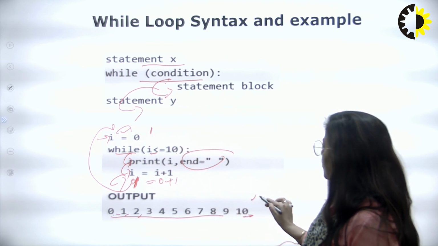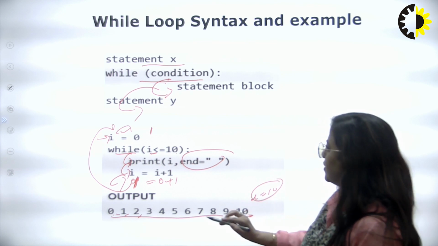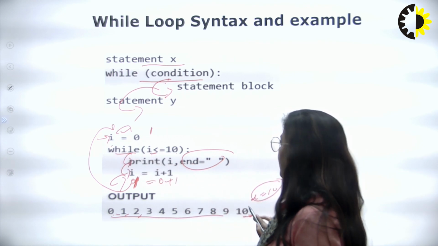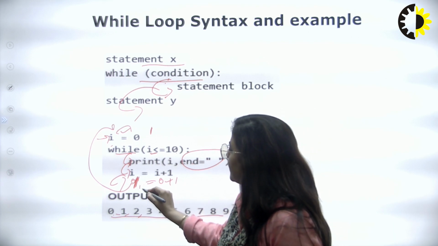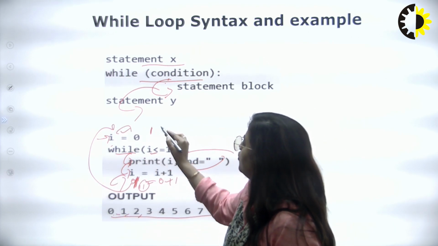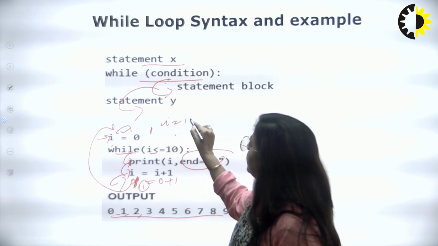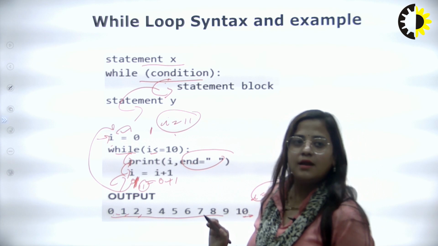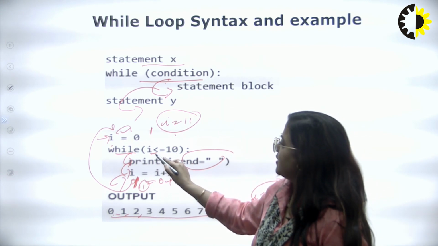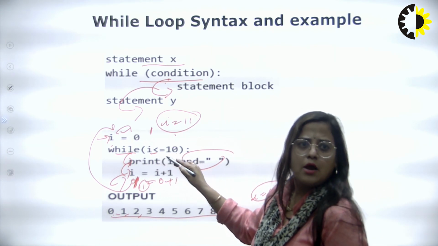Now the i value is 10. Then the check comes to 10. Now the i value is here. The i value is 11, and it will be 11 at the end. At the end of the program, the i value is 11, and now check the condition: is 11 equal to 10 or less than 10?